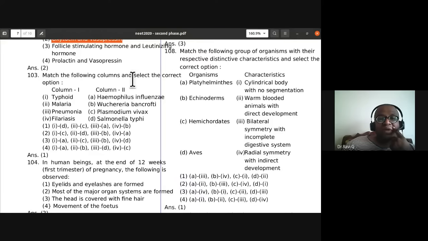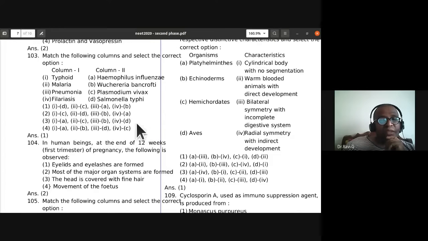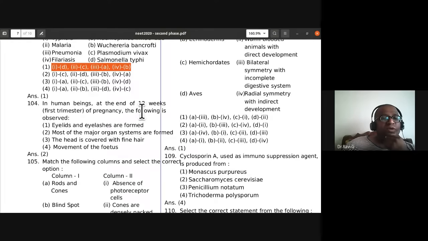Match the following columns and select the correct option. Typhoid, Salmonella typhi. 1D, malaria, Plasmodium vivax. 2C, pneumonia, Haemophilus influenzae. So 3A. Fourth one, filariasis, Wuchereria bancrofti. So the first one is the correct option. Typhoid is Salmonella typhi, 1D. Malaria is Plasmodium vivax, 2C. Pneumonia, 3A. Filariasis, Wuchereria bancrofti, 4B. So the first one is the correct option.